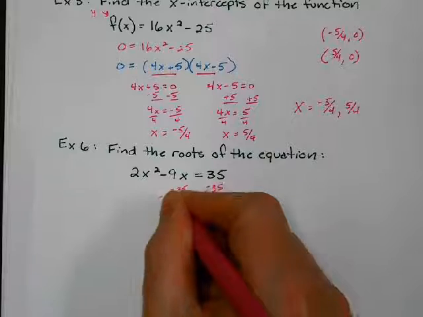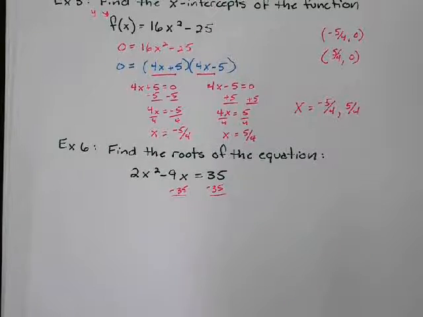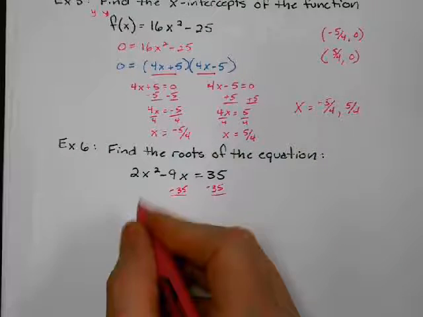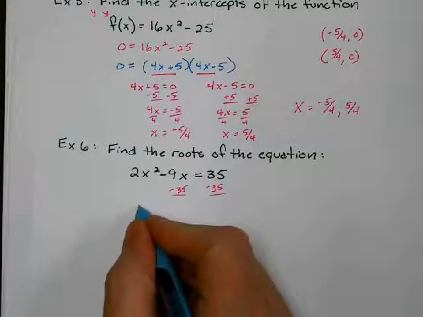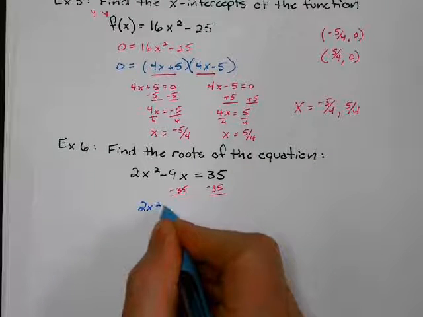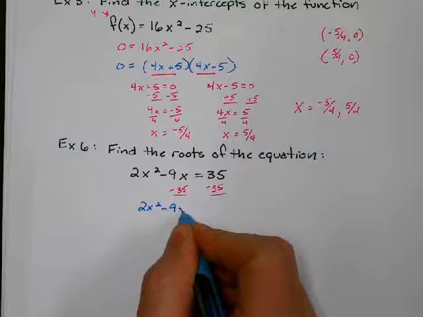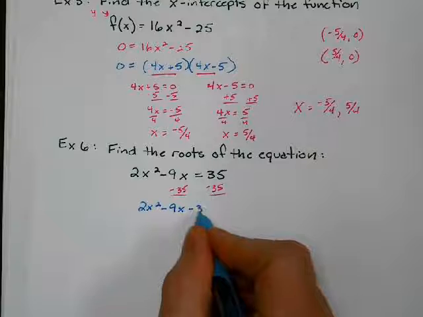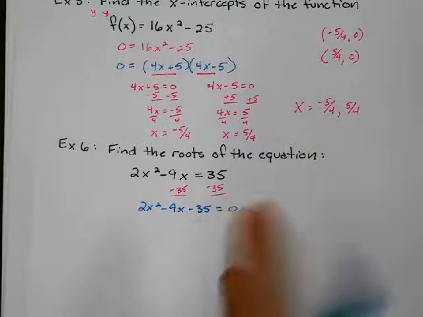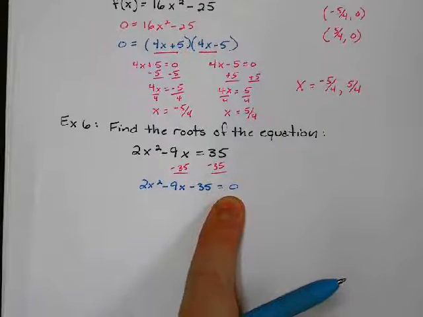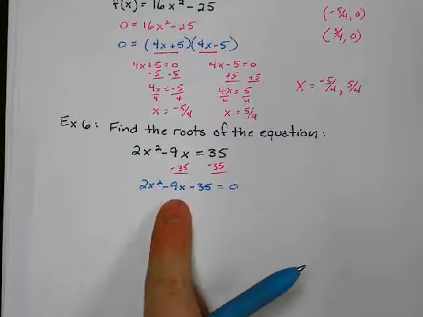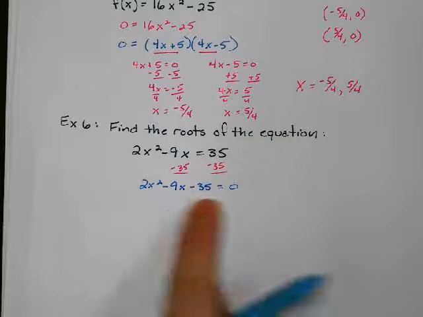So I end up with 2x squared, let's do it in blue because it'll look pretty, 2x squared minus 9x minus 35 equals 0. Okay, now I have 0 on one side of the equation. So now I can factor this side. I don't have a GCF, and I have a leading coefficient.